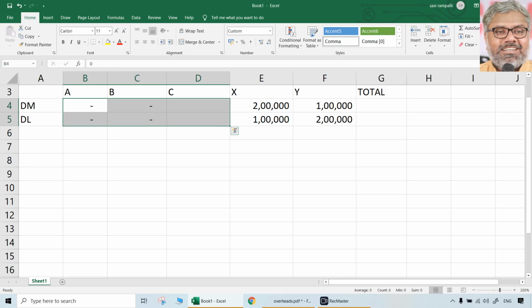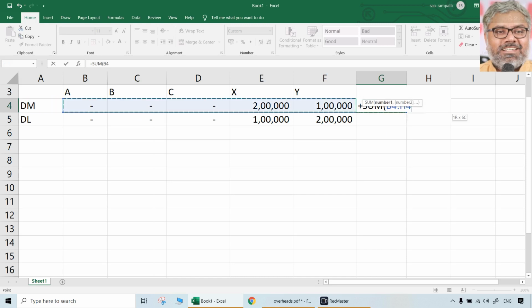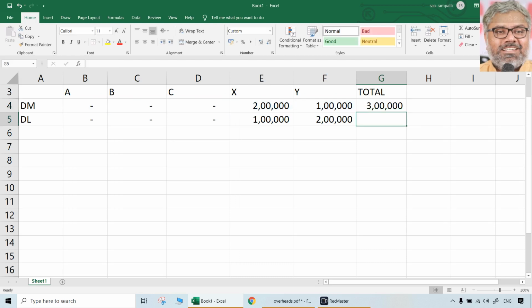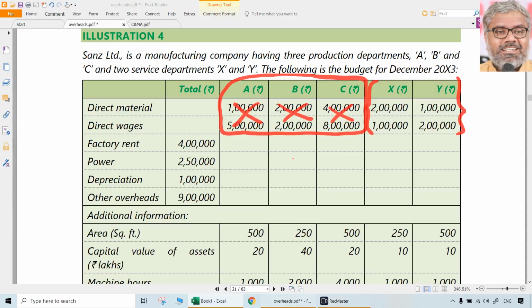That doesn't make sense because those are not overheads. We want overheads here. But total, of course, can be taken always. Sum of all these things. You have to do on paper. So these are the 2 things which are to be taken related to the service departments, definitely.